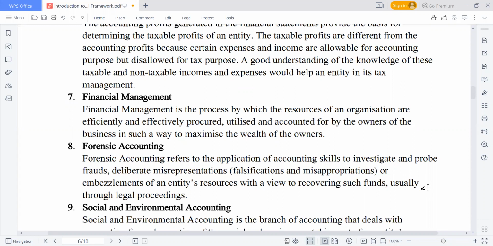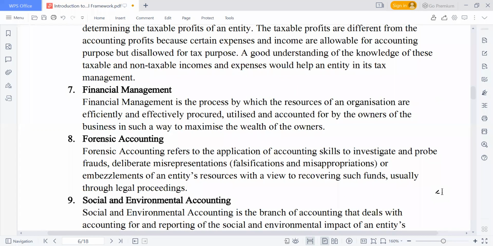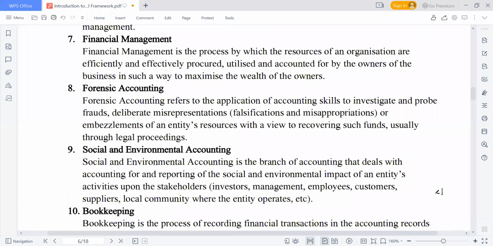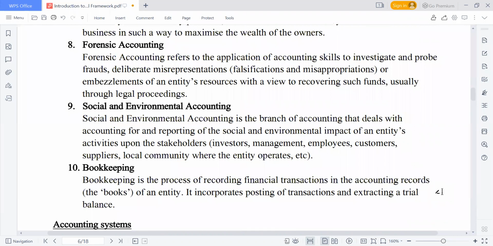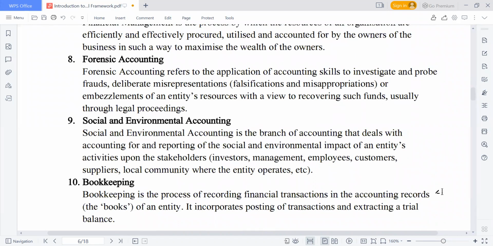Then we also have another area of accounting called forensic accounting. In ICAN, my faculty is Forensic Audit and Investigation.